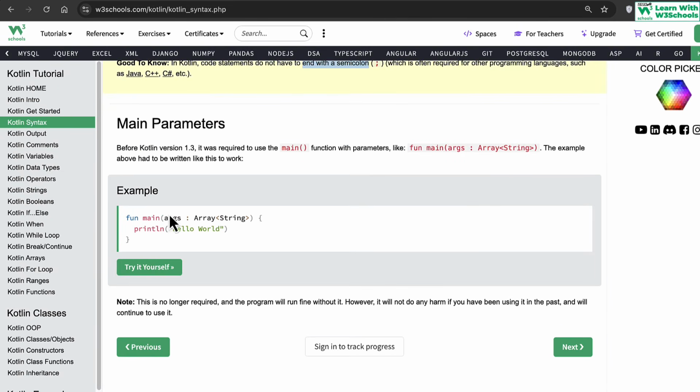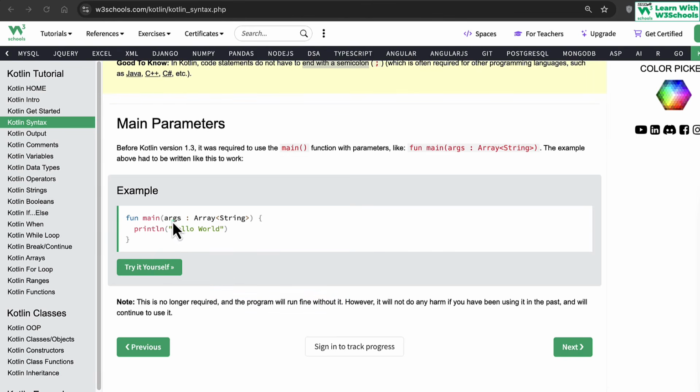Okay, main parameter. Before Kotlin version 1.3, it was required to use a main function with parameters, like fun main, args, and so on. The example above had to be written like this. However, this is no longer needed. The program will run without it. If you are from an older version, this applies, but since we're using the latest version in W3Schools, it tells us that it's no longer needed. You can run it without it.